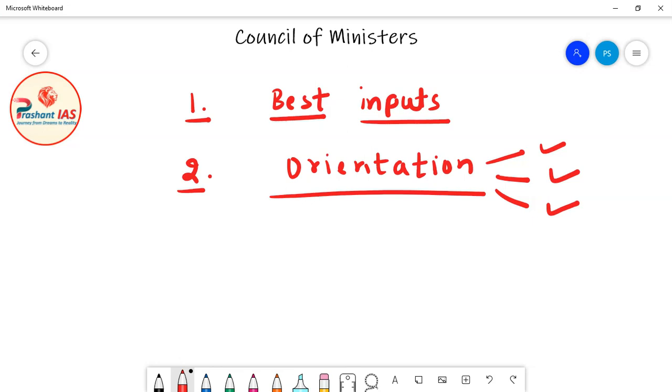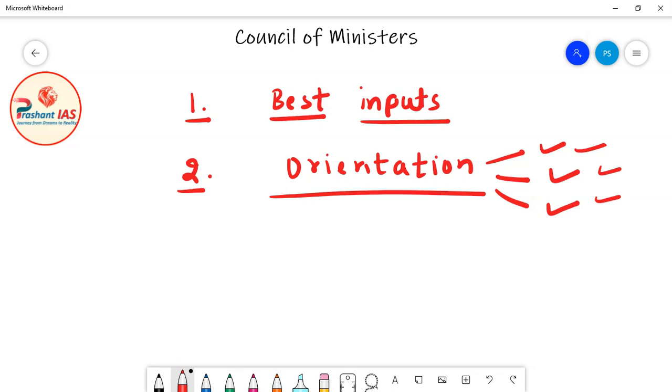So if all the ministers say the same thing, then people get clarity about the orientation of the government, about the philosophy of the government, about the idea of the government. When all the ministers say the same thing, people will get a clear cut idea about the thinking of the government.